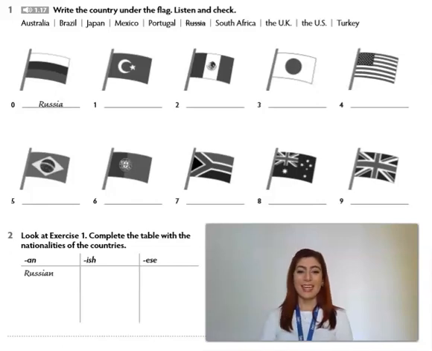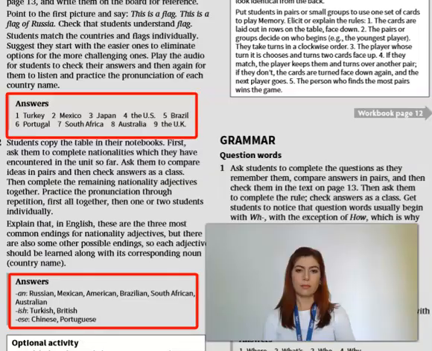Hello again. Now it's time to check the answers to the exercises we just did. Let's start with the vocabulary ones. These here you will find on page 14 on your student's book, but I also show them here so you can remember. All right? So let's go to the answers now.